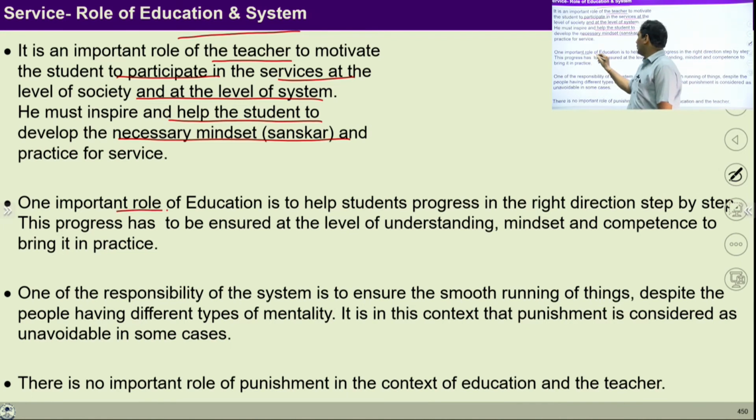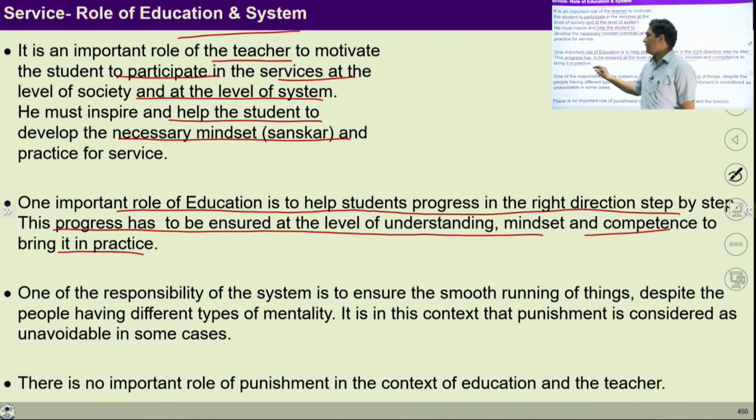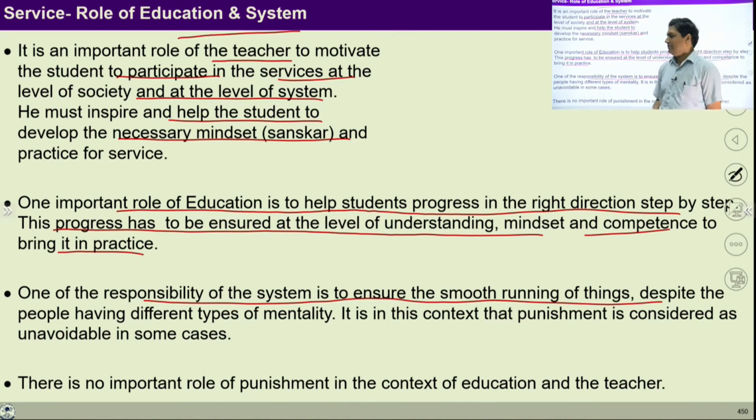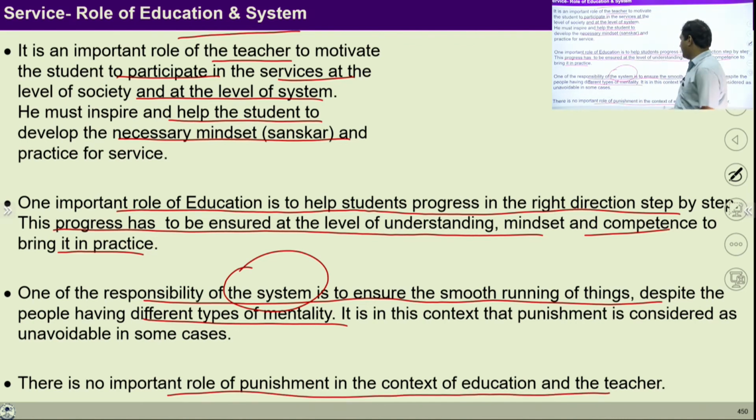So one important role of education is to help a student progress in the right direction, step by step. This progress has to be ensured at the level of understanding, mindset, and competence to bring it into practice. One of the responsibilities of this system is to ensure the smooth running of things, despite people having different types of mentality. There is no important role of punishment in the context of education and the teacher.